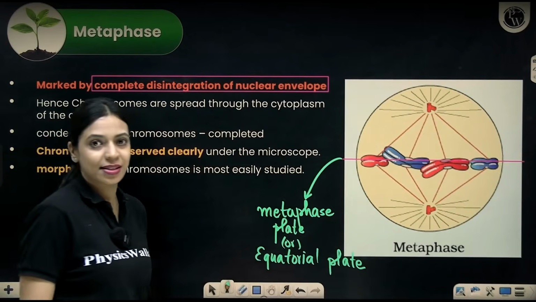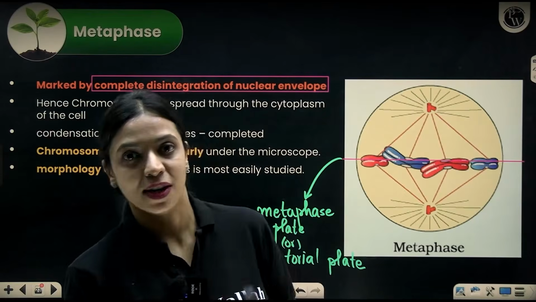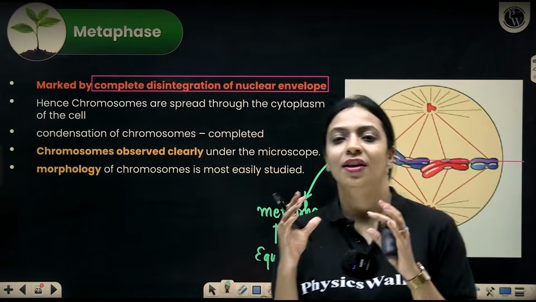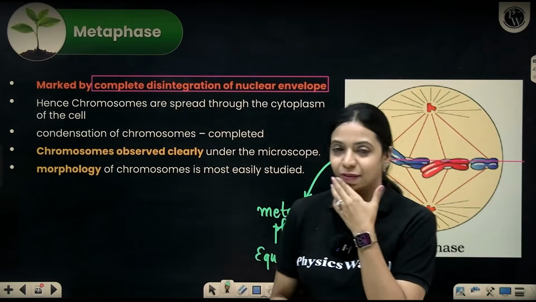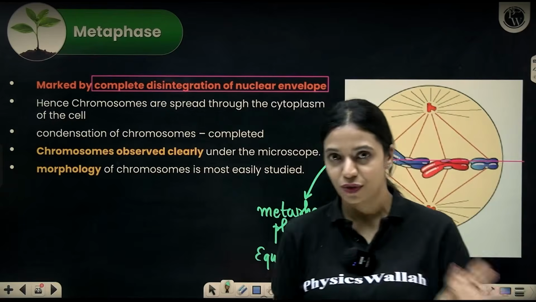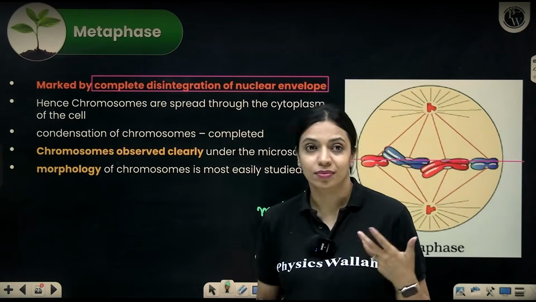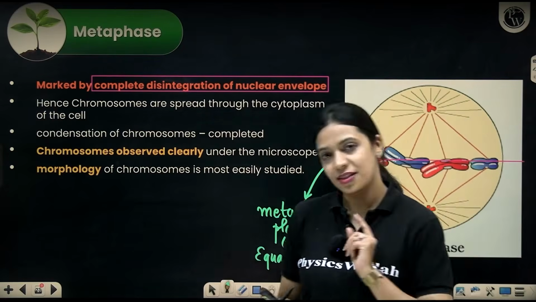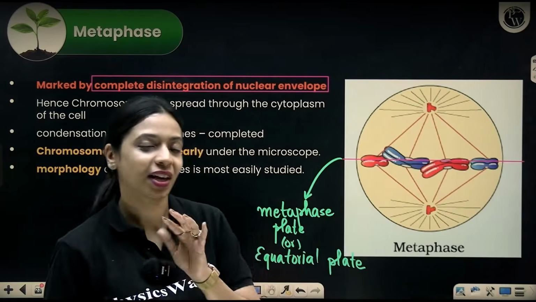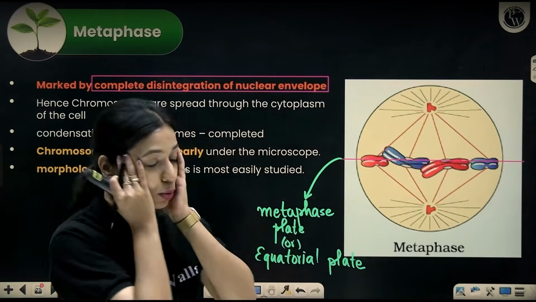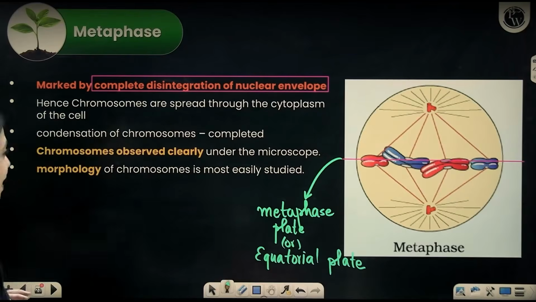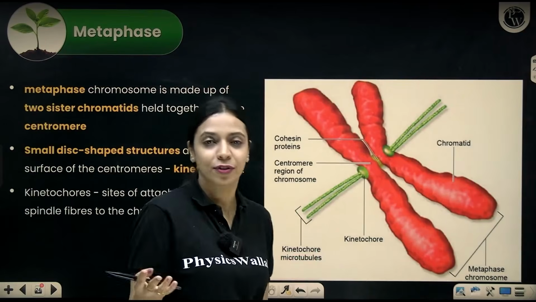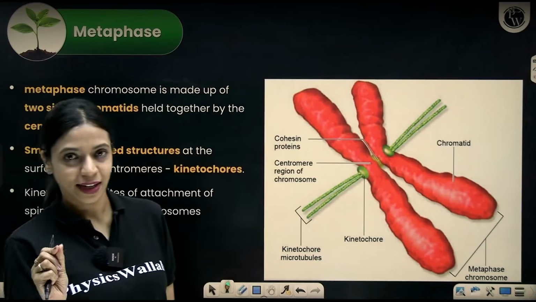At this point in the cell cycle, you can see the chromosome structure very distinctly. It is in its highly condensed, highly compact stage in metaphase. In fact, if people have to study the number of chromosomes in an organism, or the structure of chromosomes, or prepare a karyotype of any organism or any type of cell, then this is the best time to do it, because they are most condensed and can be very easily observed under the microscope. They look beautiful, beyond beautiful. So that's metaphase.